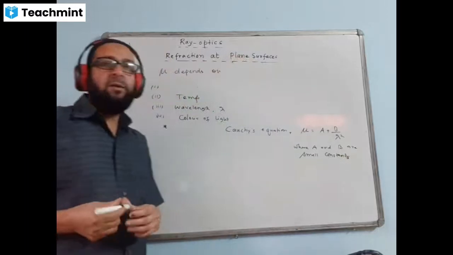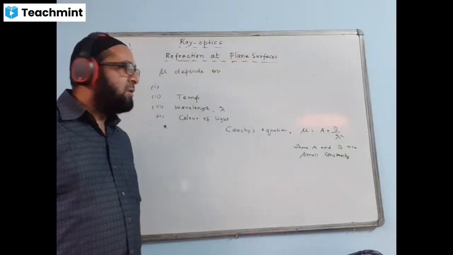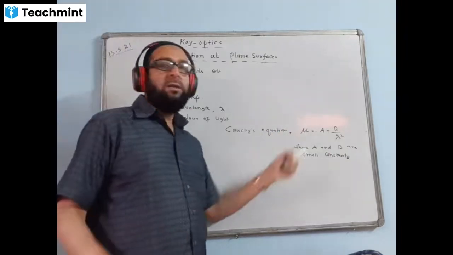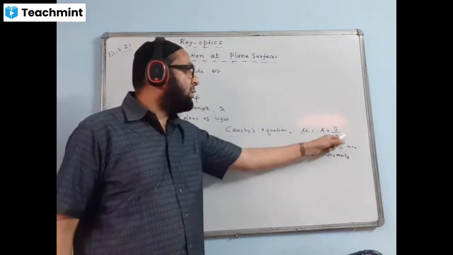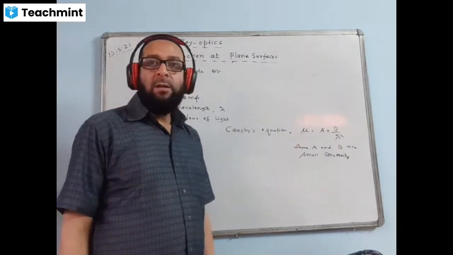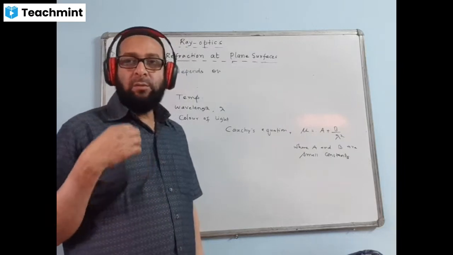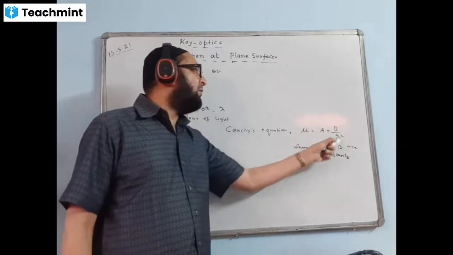A and B have got smaller values, and they are constant. They are some kind of number. That means mu is approximately inversely proportional to the square of the wavelength.